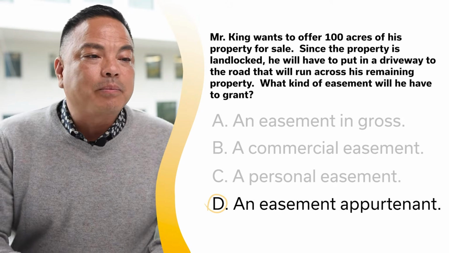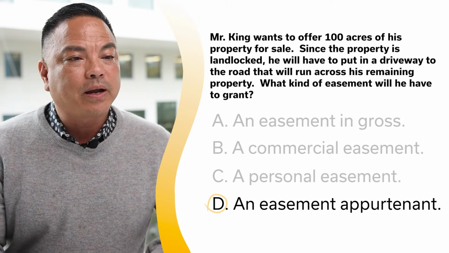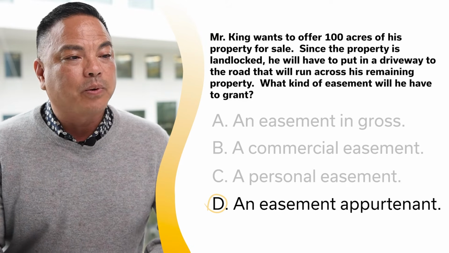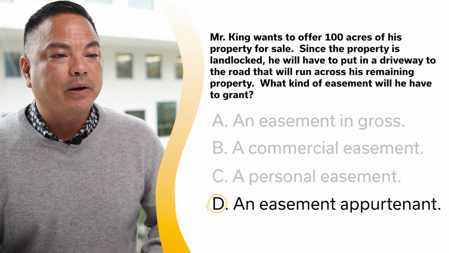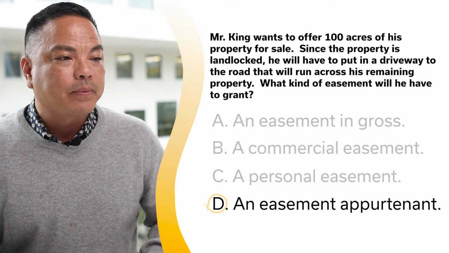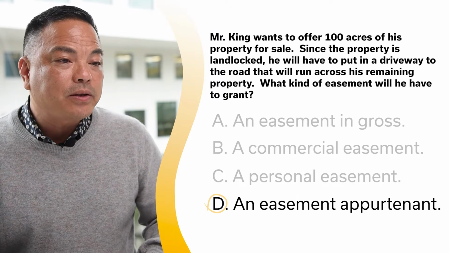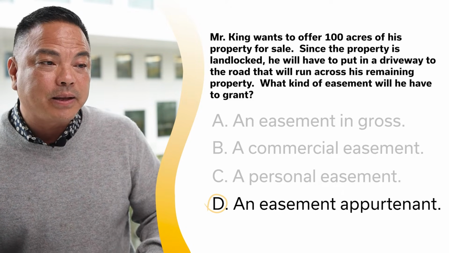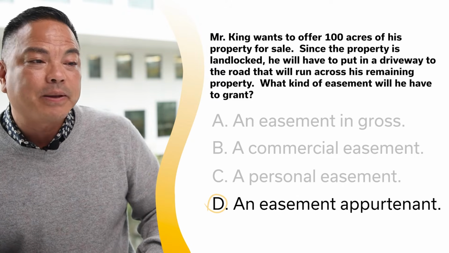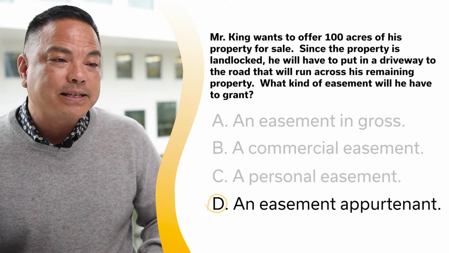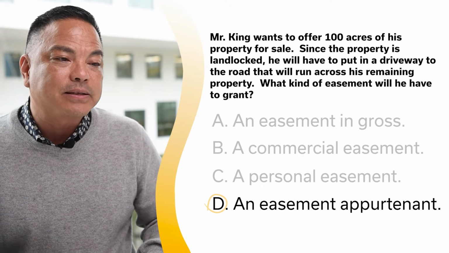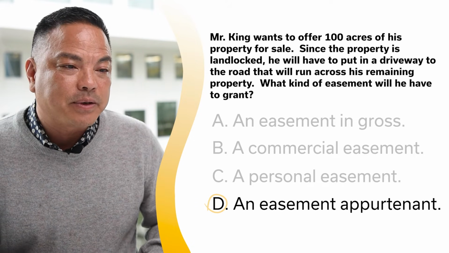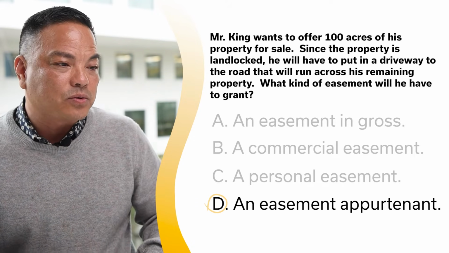An easement appurtenant gives a property owner a right of usage to a portion of an adjoining property owned by another. The property enjoying the usage is called the dominant tenement or dominant estate. The property containing the physical easement itself is the servient tenement, since it must serve the easement use.